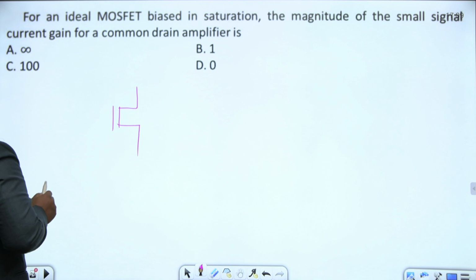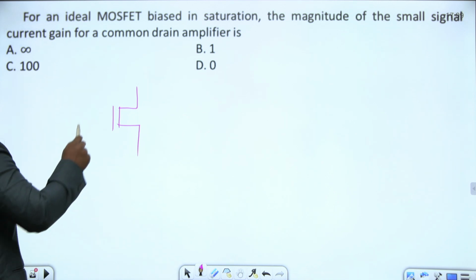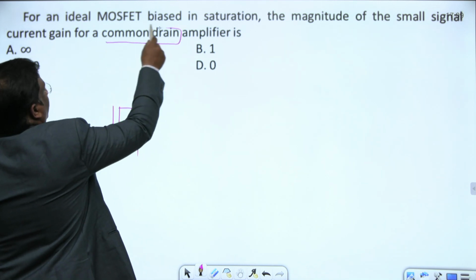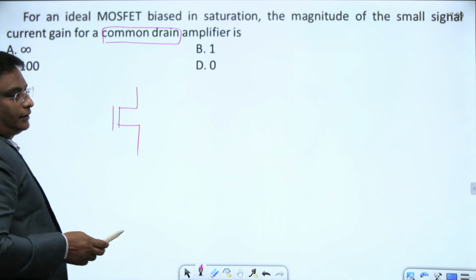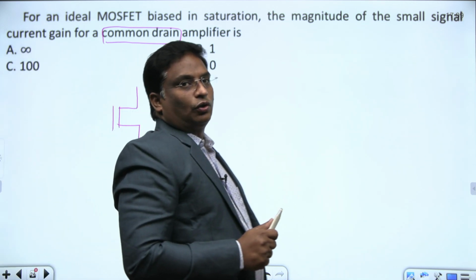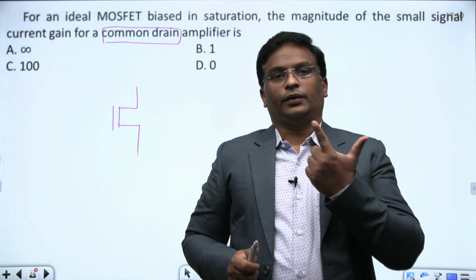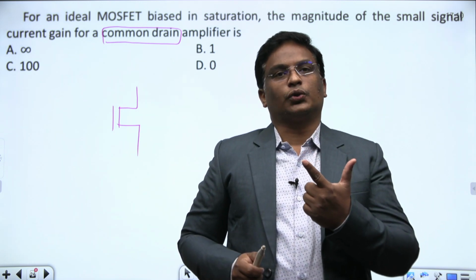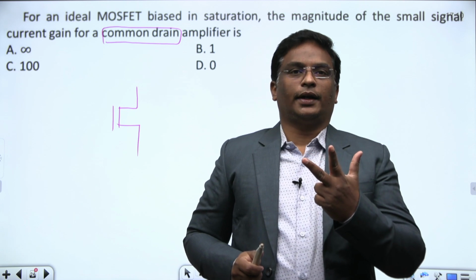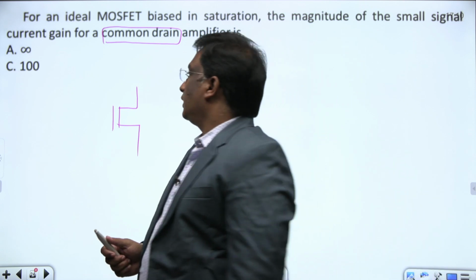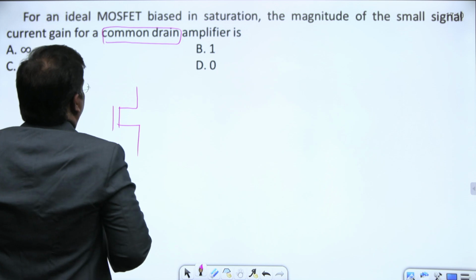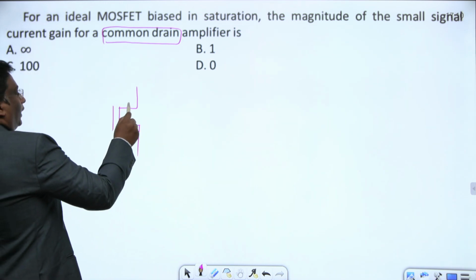In a MOSFET we also have different configurations. You can take the gate as common, which is common gate configuration. You can take the source as common, which is common source. Or another configuration, common drain, where you take the drain as common. Right now, they are taking the drain as common.